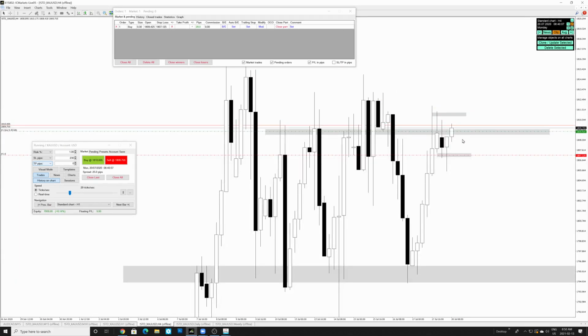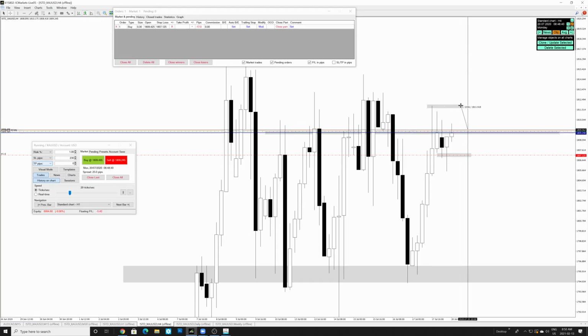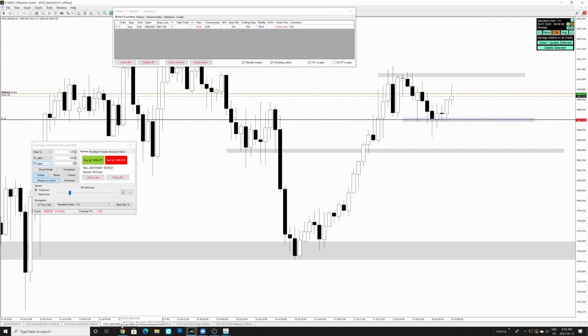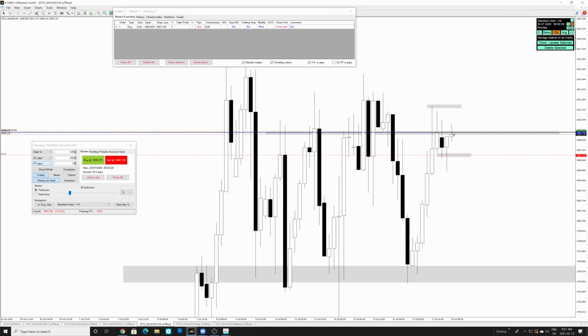Because if we zoom in over here, what we can see is that this is a resistance formed on the 4-hour right over here, right? And if we get a 4-hour candle closing above this resistance, there's a higher probability for the next 4-hour candle to continue moving up in this range, right? And the reason it could be a delicate situation is because we're actually counting on the 4-hour candle to continue moving bullish above this area right over here.